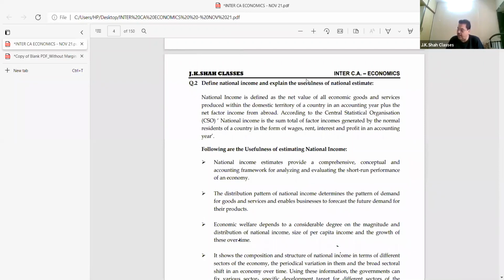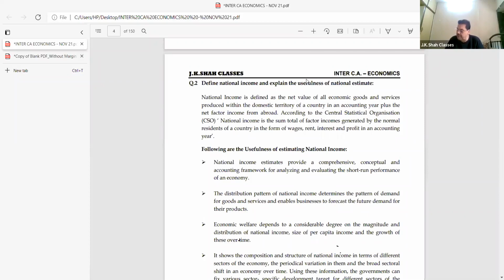Right, in the next line, this means that, first point, the resident lives in the domestic territory.